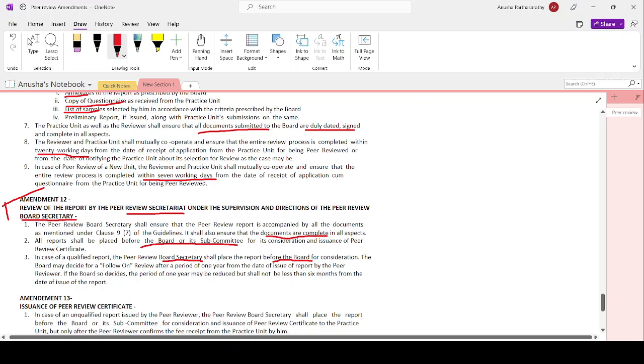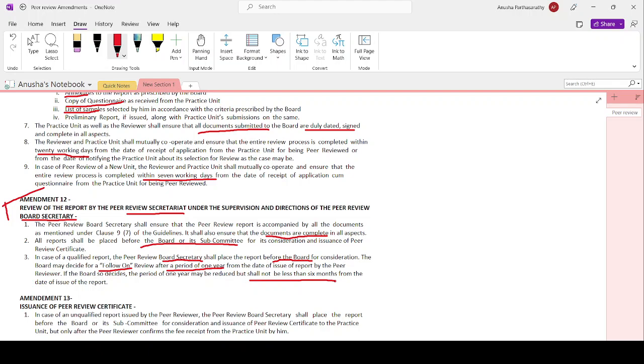The board may decide on follow-on review after a period of 1 year from the date of issue of the peer review report, which may be reduced by 6 months, but shall not be less than 6 months from the date of issue of the report. The board may decide to conduct a follow-on review.